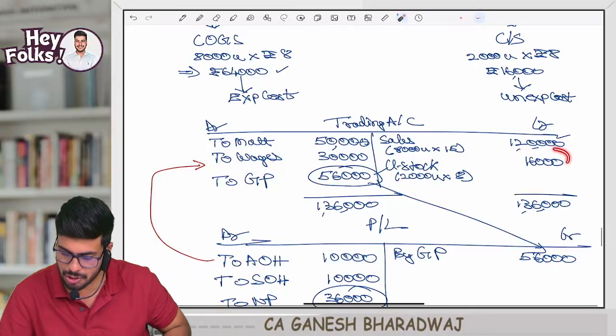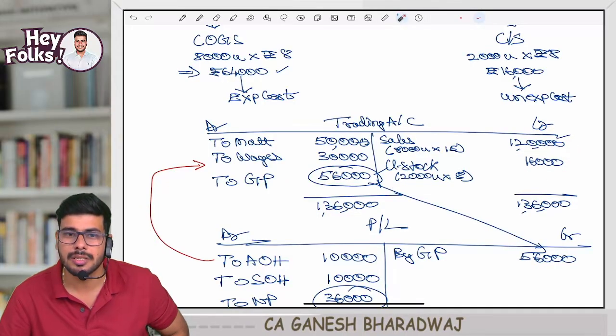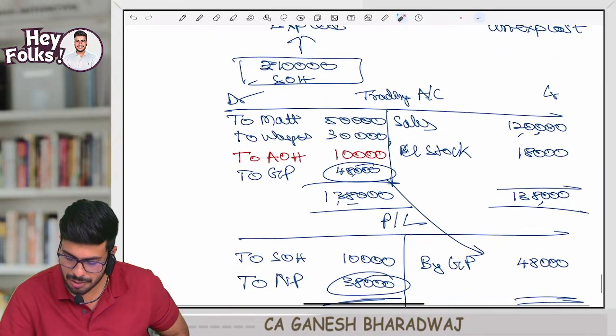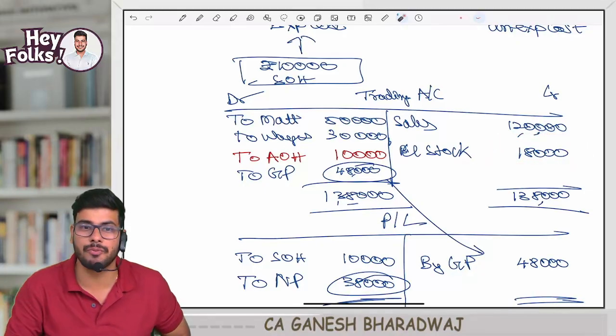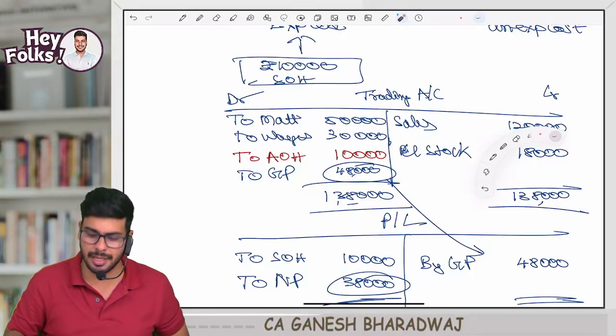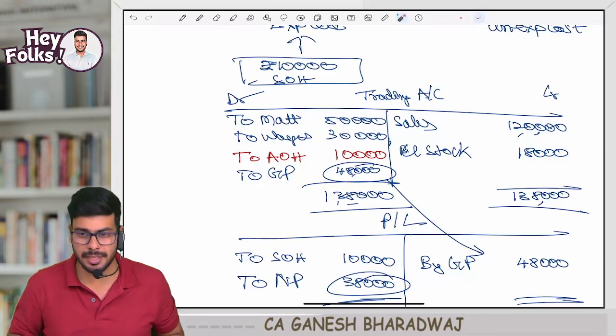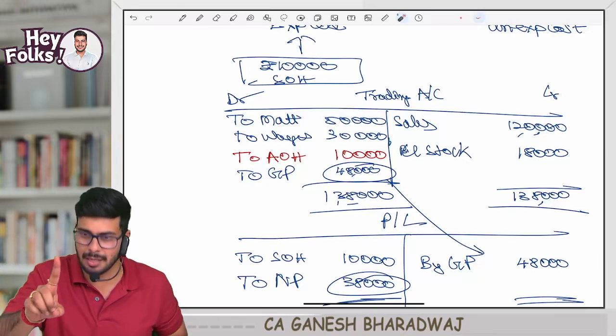There we valued closing stock at how much? 16,000. Now we are valuing closing stock at how much? 18,000. 2,000 rupees is the additional value of closing stock. Sir, if closing stock is increasing, will my profit increase? Yes. Why? Because it's a credit item. That is number one, no doubt.